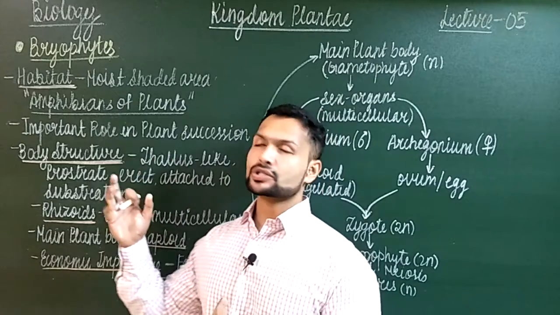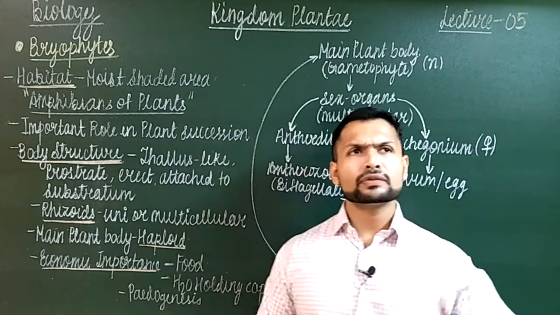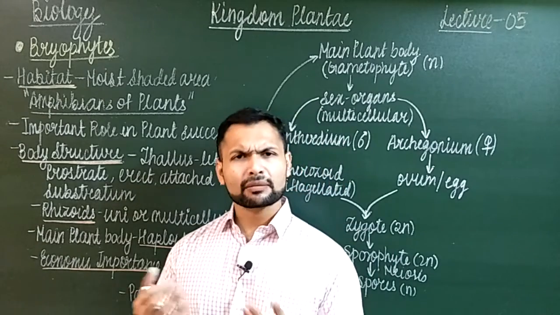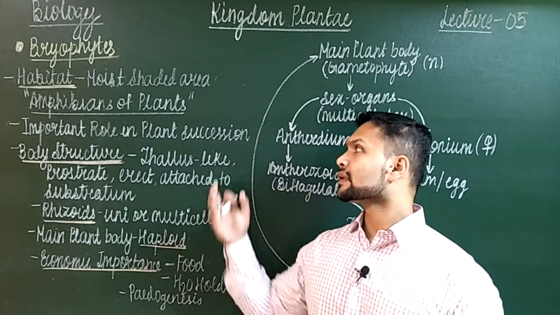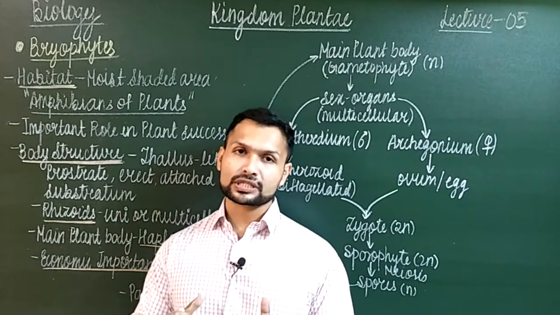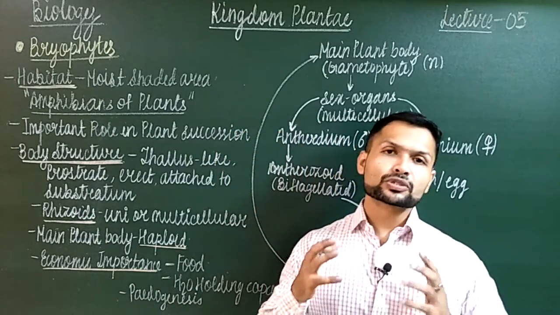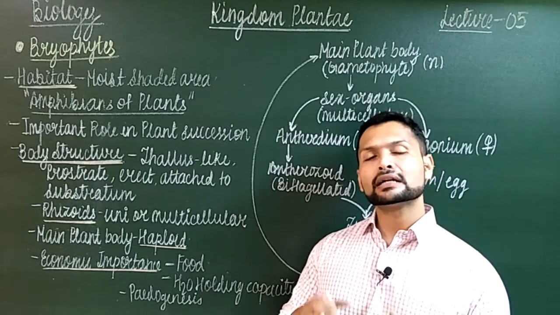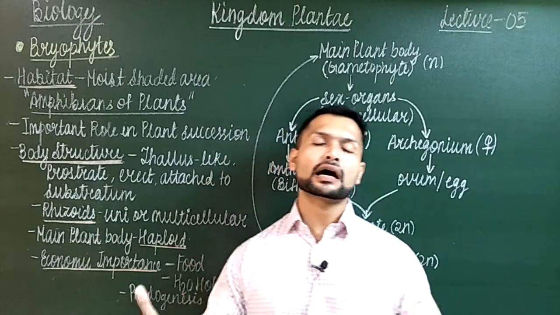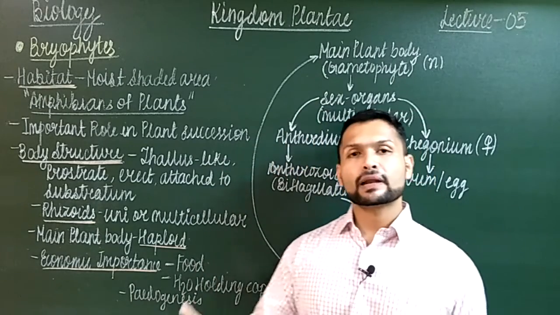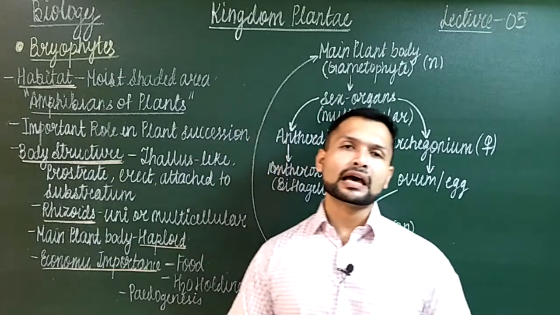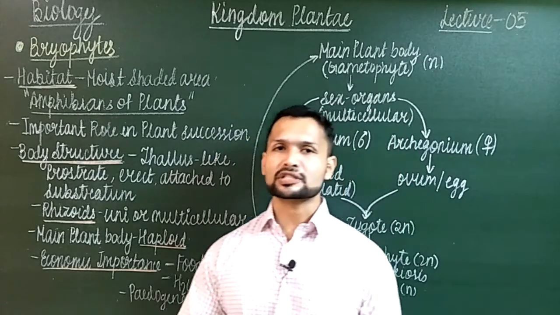So these mosses, that is the bryophytes, and even lichens, these plants can bear harsh climatic conditions also. So they grow over these regions. They can grow on rocks, and when they grow on rocks, they produce cracks, and hence it leads to formation of soil. So once soil is formed, other higher plants can grow over there. If plants are there, food is available, so animals come over there, and thus it builds up an ecosystem.